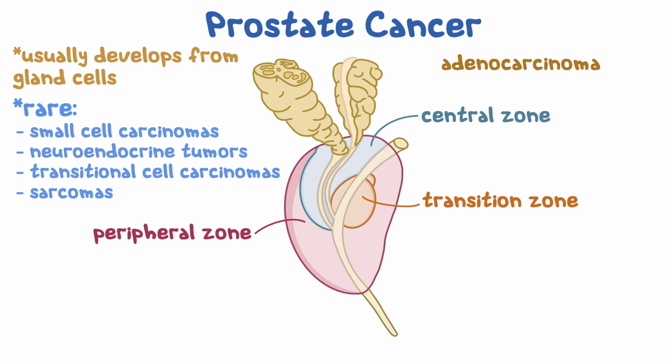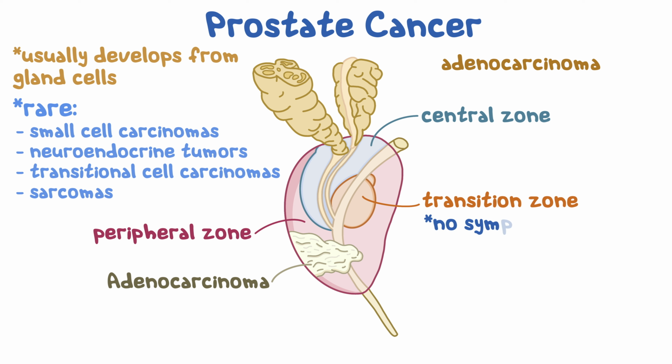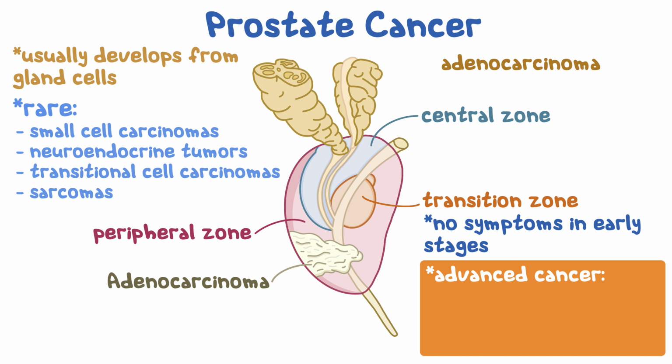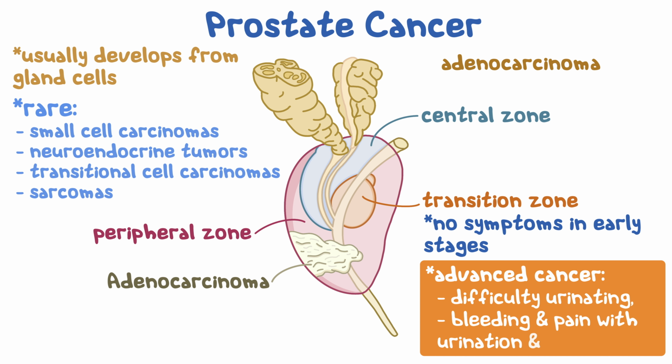Prostatic adenocarcinoma is most commonly found in the peripheral zone, which generally involves the posterior lobe. This is super important, because it's actually pretty far from the urethra. So what happens is, those tumors can get pretty big before they cause problems with urination. Prostate cancer may not show symptoms in early stages, but more advanced cancer can lead to symptoms such as difficulty urinating, bleeding and pain with urination, and ejaculation.